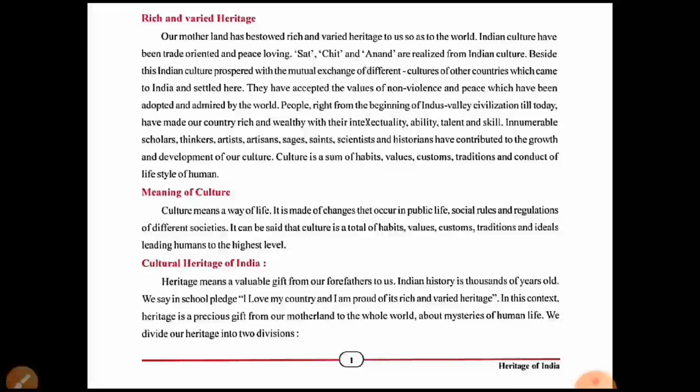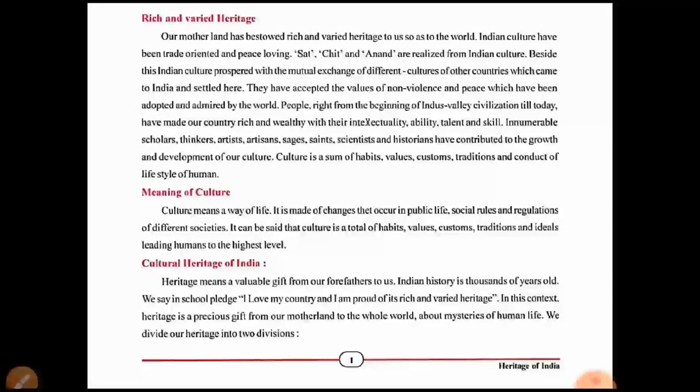We say in the school pledge, we all know about the school pledge, India is my country, in which one line is given: I love my country and I am proud of its rich and varied heritage. So in the pledge one line is given: I love my country and I am proud of its rich and varied heritage.